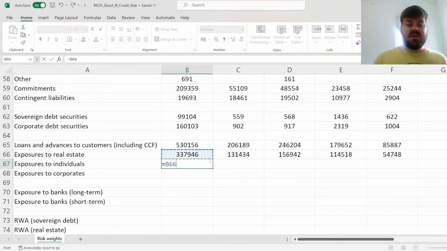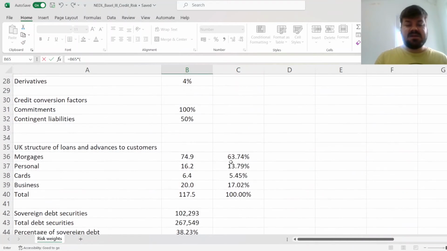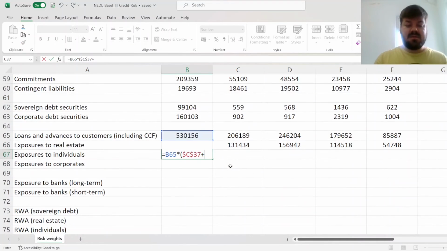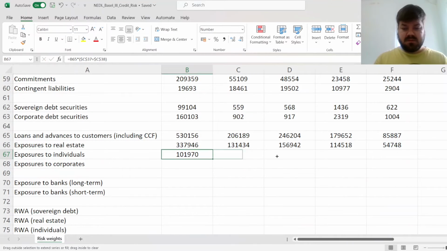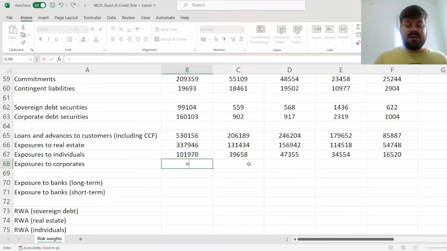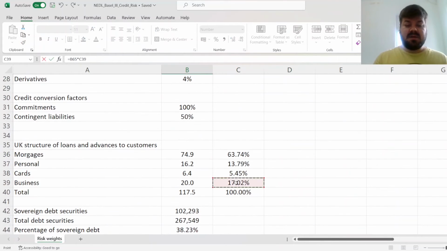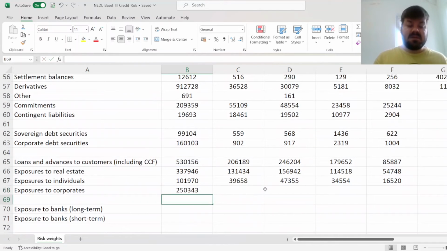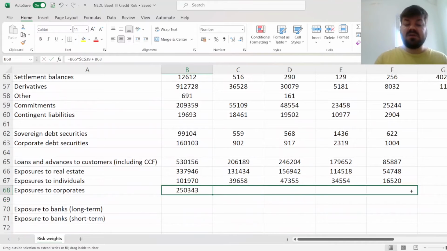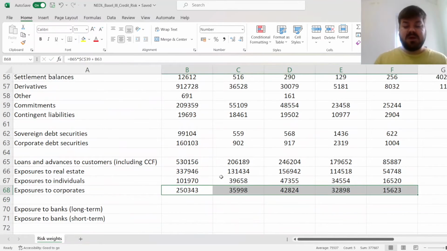Exposures to individuals would be loans and advances to customers, again, with commitments and contingent liabilities converted and included there, times the sum of the personal and the cards components. And exposure to corporates, loans and advances to customers times the percentage of business loans plus corporate debt securities, as that also constitutes exposure to corporates or non-financial corporations.